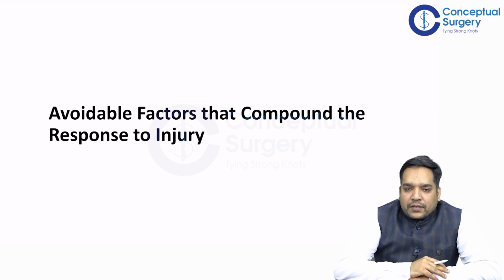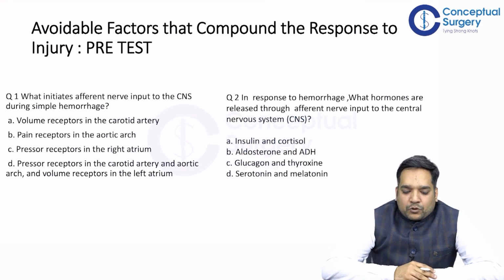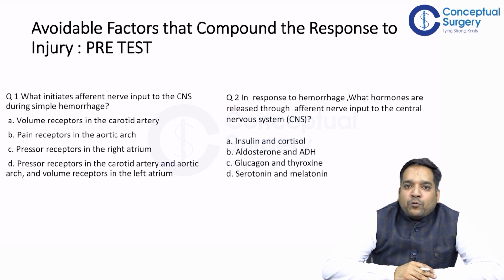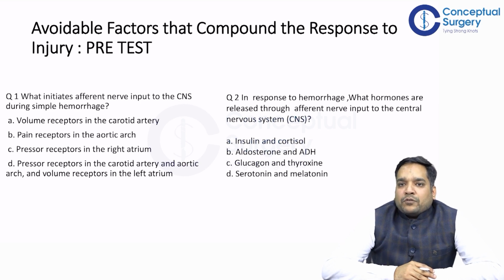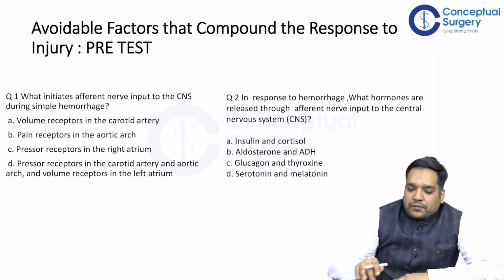So now we're going to discuss avoidable factors that compound the response to injury. So guys, here is the pre-test for this topic. Question number 1, what initiates the afferent nerve input to the CNS during simple hemorrhage? Volume receptors in the carotid artery, pain receptors in the aortic arch, pressure receptors in the right atrium, pressure receptors in the carotid artery and the aortic arch, and volume receptors in the left atrium. Question number 2, in response to hemorrhage, what hormones are released through the afferent nerve input to the central nervous system? Insulin and cortisol, aldosterone and ADH, glucagon and thyroxine, or serotonin and melatonin.